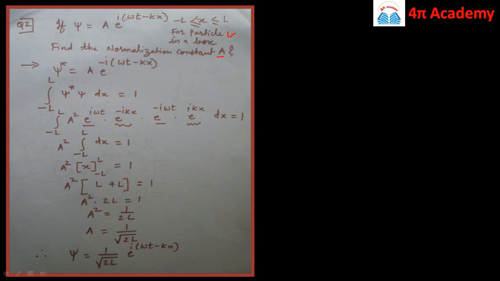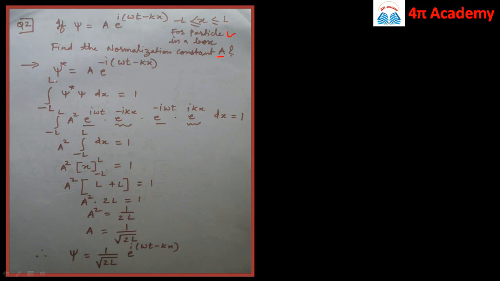If this kind of a problem is there, then you have to remember that whenever you find the complex conjugate of such a wave function, you have to just replace this i by minus i. So here the complex conjugate will be a into e raised to power minus i, the rest is the same, that is omega t minus kx. So my probability density is psi star psi dx, and it is integrated over the given region which is minus L by 4 to L by 4.